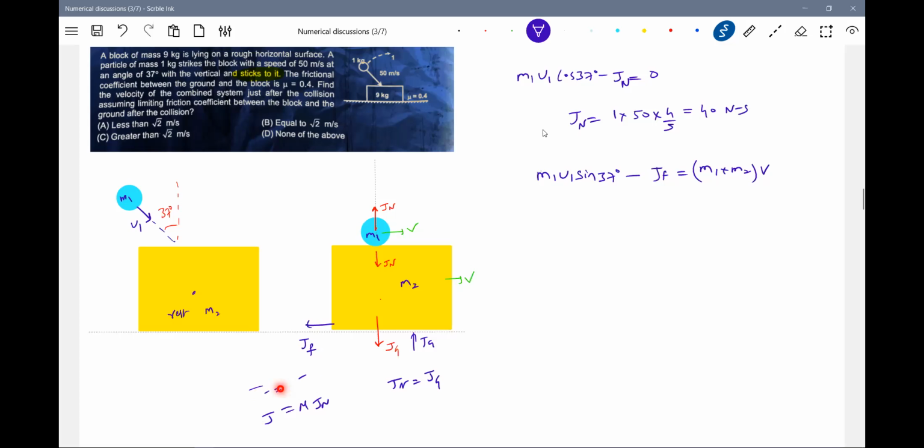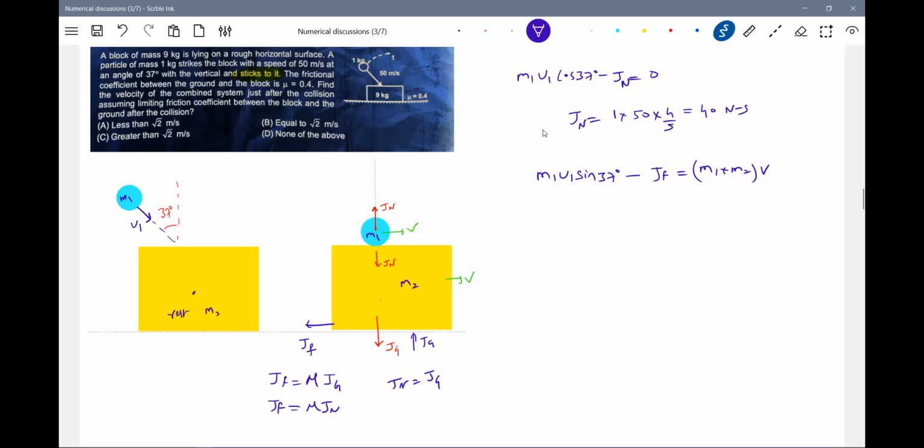I think there's a primary idea. I'll write it neatly. JF is equal to mu JG or mu JN. Do we know the JN value? Yes, we have. So substituting all this, we'll get the value of V.